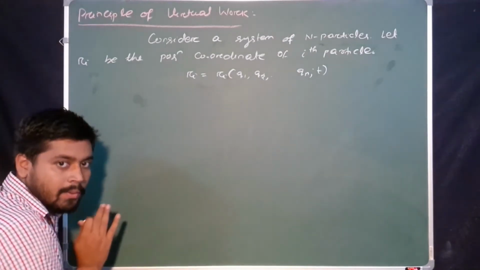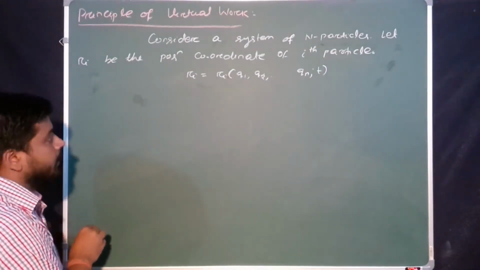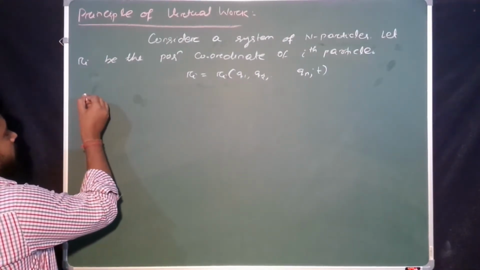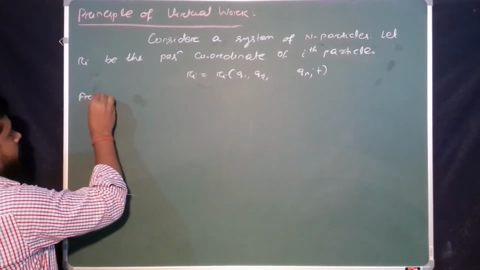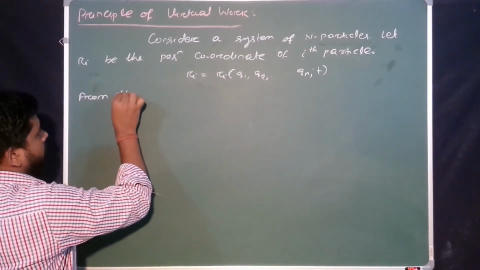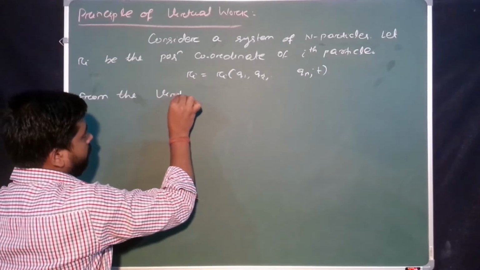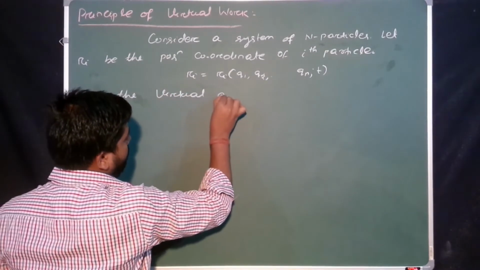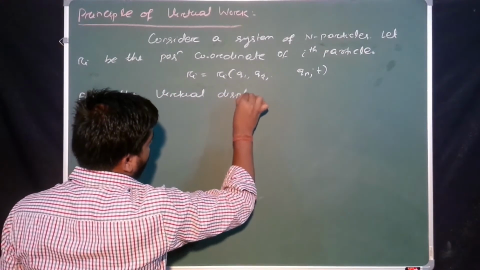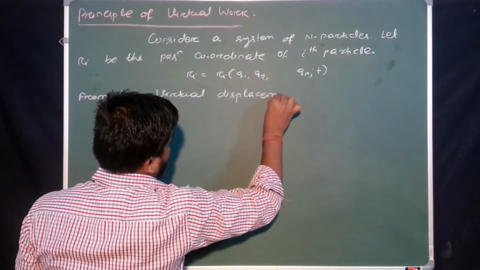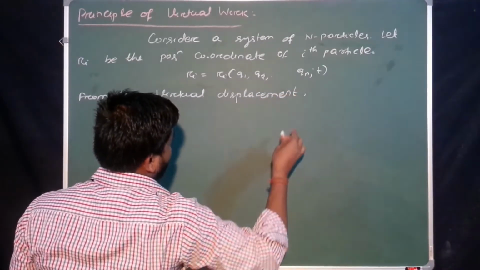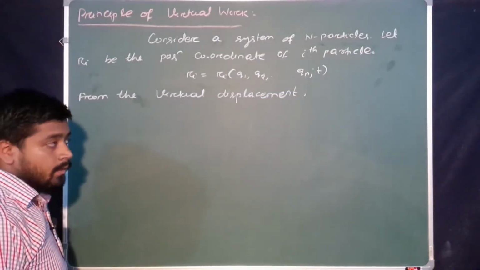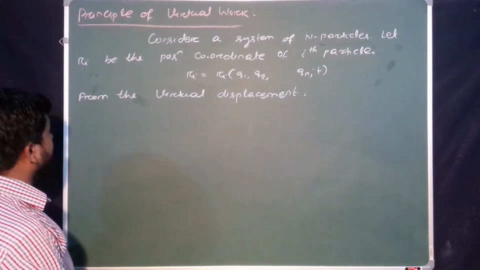Then what is the virtual displacement? From the virtual displacement, the link is given below in the description box, you can go through it.